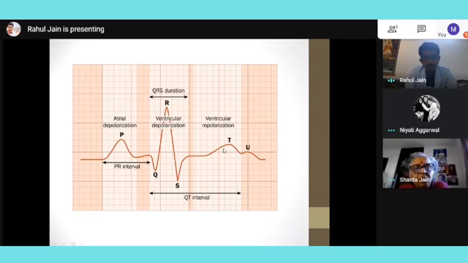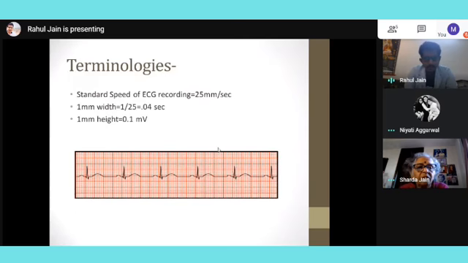So basically two opposites cancel each other. Relaxation is happening in the opposite direction, and that is why it is a positive wave. Even if relaxation was happening in the same direction as contraction, that is endocardium to epicardium, then it would have been a negative wave. But it happens in the opposite direction, and it is the relaxation, so two opposites cancel each other, and it is also a positive wave. I hope this is clear till here. Then coming on to next.